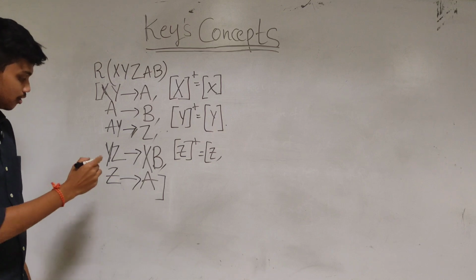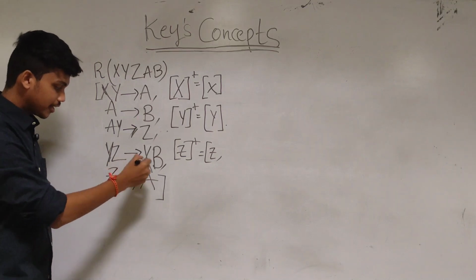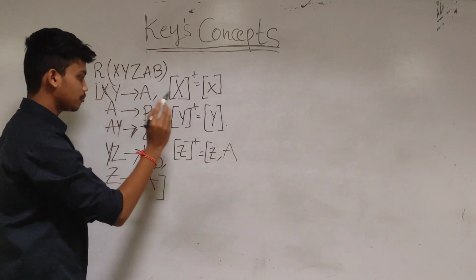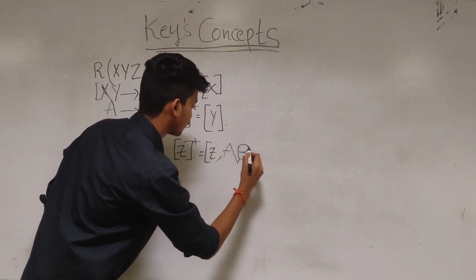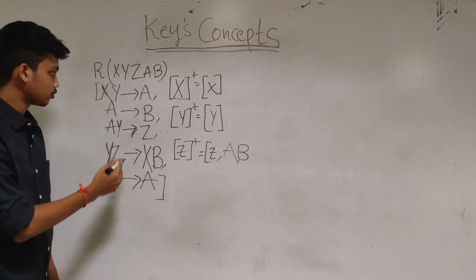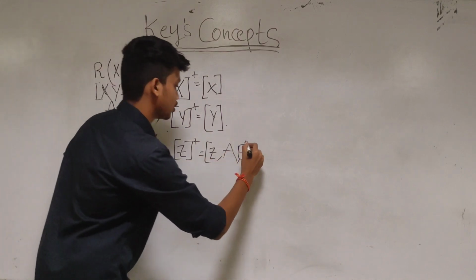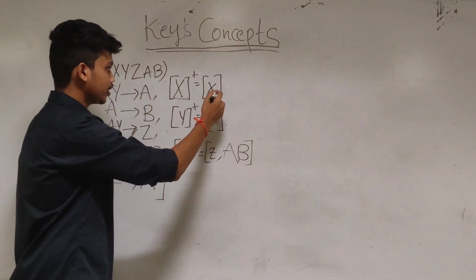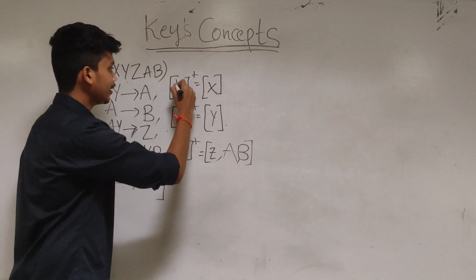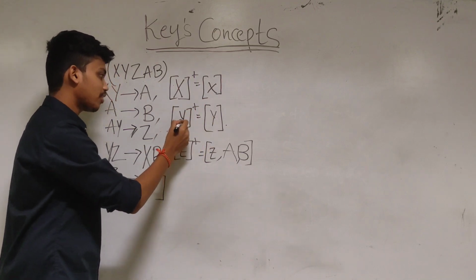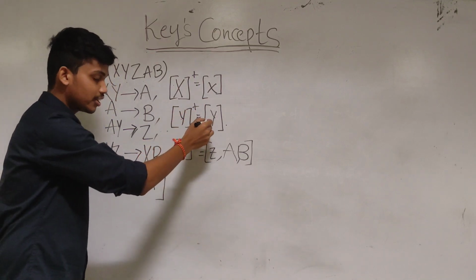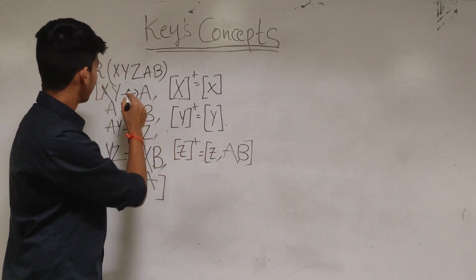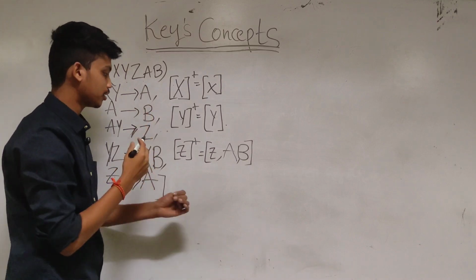Along with Z, we can derive A, so A will also come. With A we can derive B, so B will come. With B can we derive something else? No, nothing is possible, so that's all here. From X we can't derive all the attributes. We can't derive Y, Z, A, B. So X is not a super key. From Y we can't derive all the attributes. We can derive only Y. From Z we can derive only Z, A, B. We can't derive X, so it is not a super key.